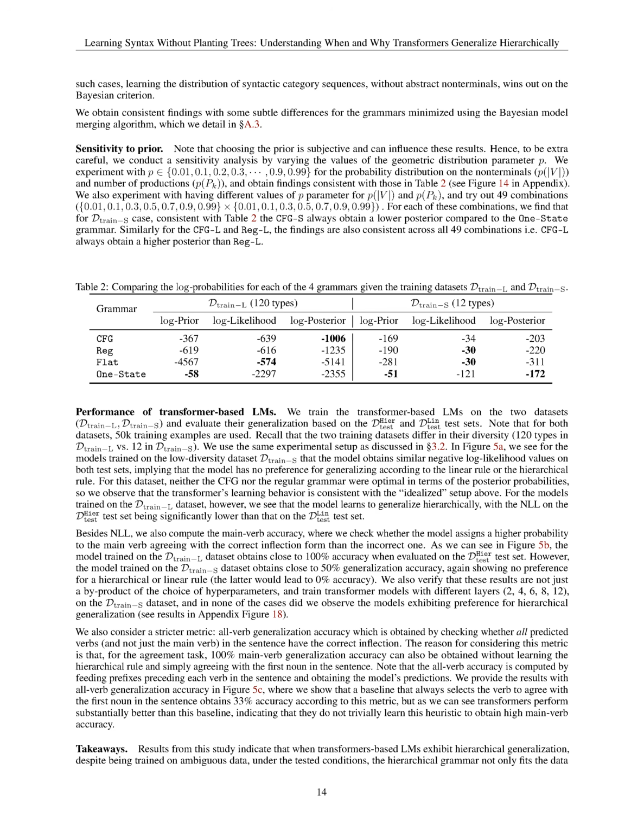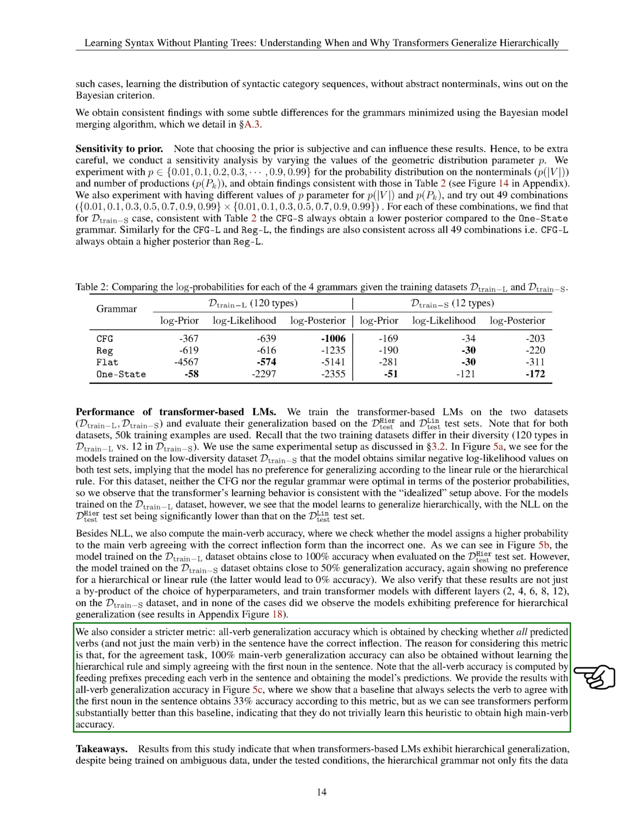Section Summary. In this section, we explore the sensitivity of our results to the choice of prior, which can be subjective. By varying the geometric distribution parameter p, we find consistent outcomes across different values tested. When training transformer-based language models on datasets with varying diversity levels, we observe that models trained on low-diversity data show no preference for generalizing based on linear or hierarchical rules, while those trained on high-diversity data tend to generalize hierarchically, achieving higher accuracy on hierarchical test sets.